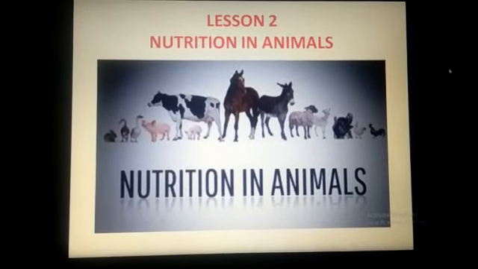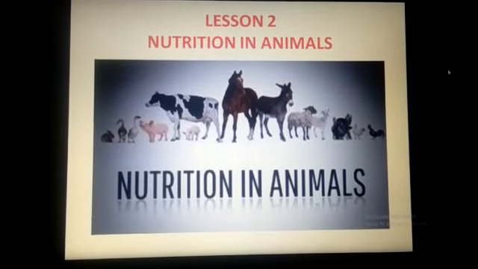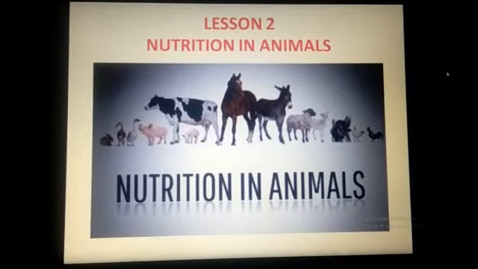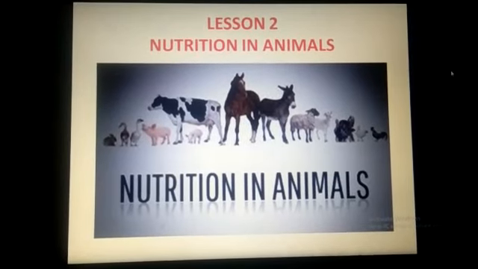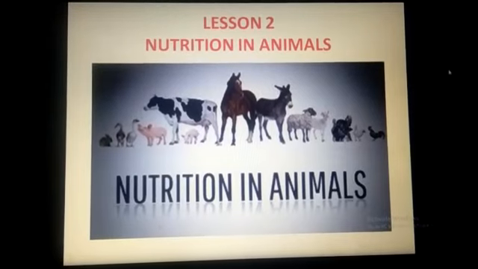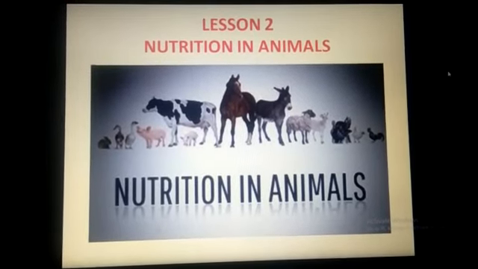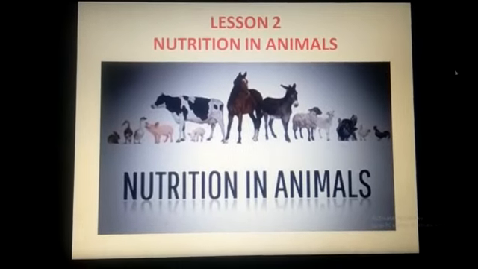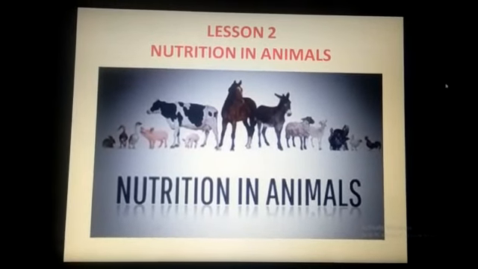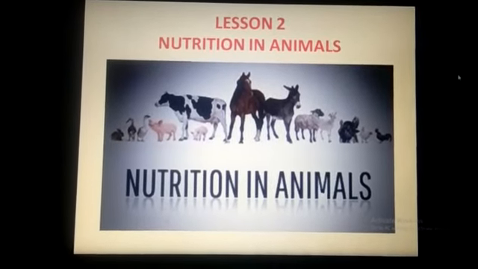Nutrition means obtaining food. All living things need food to survive. Food contains special substances called nutrients. And these nutrients are used by the organisms as these nutrients give them energy, help in the growth and repair of body tissues, and keep them free from diseases.